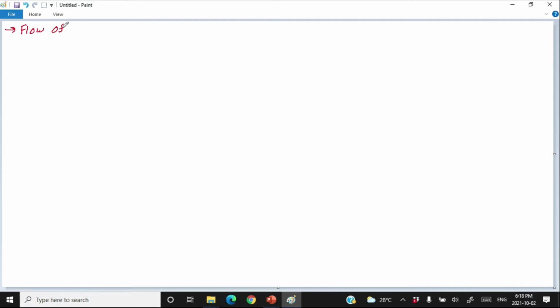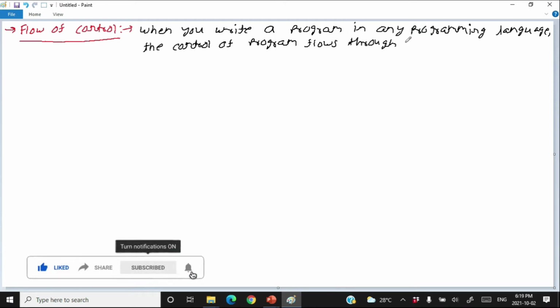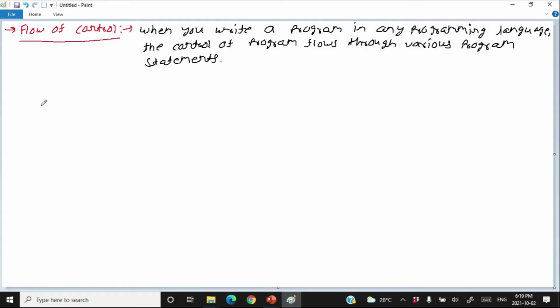Flow of control. When you write a program in any programming language, the control of program flows through various program statements. Suppose that you write a Python program. I think we already have discussed various Python programs.